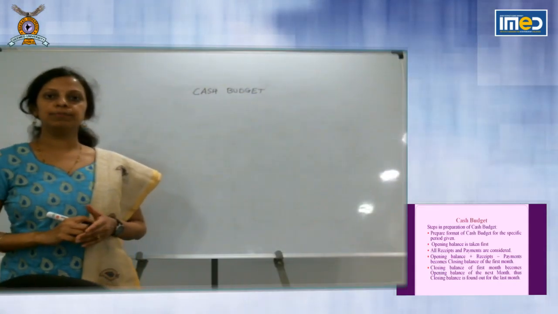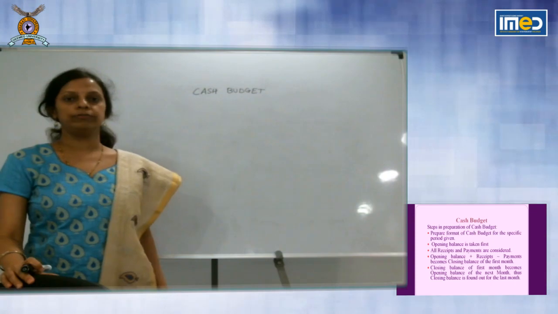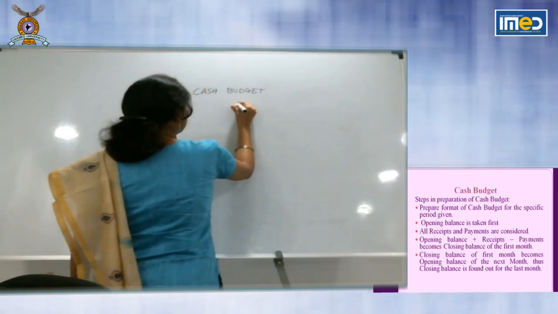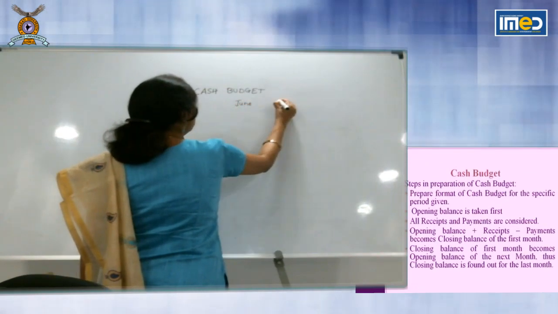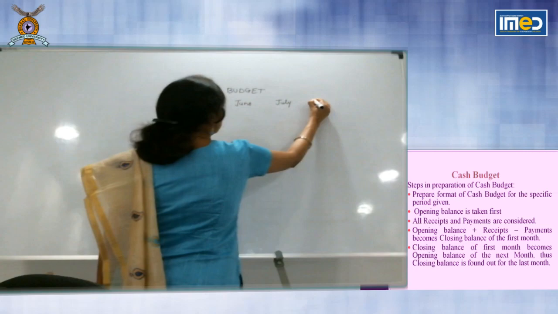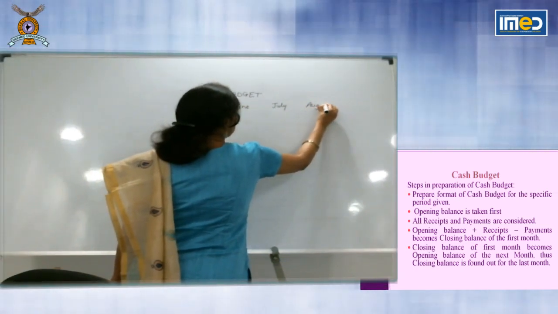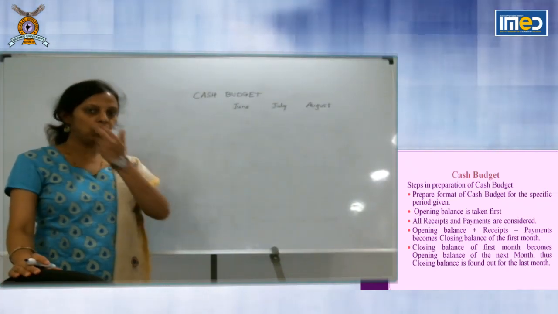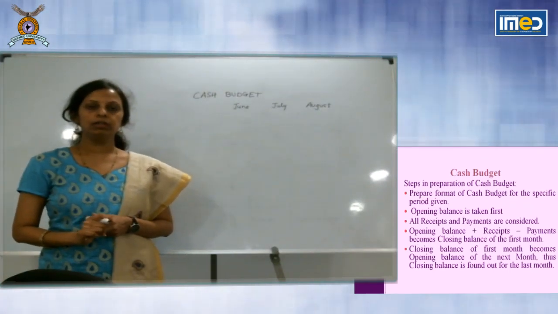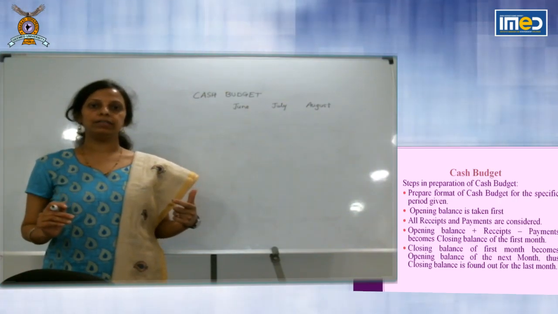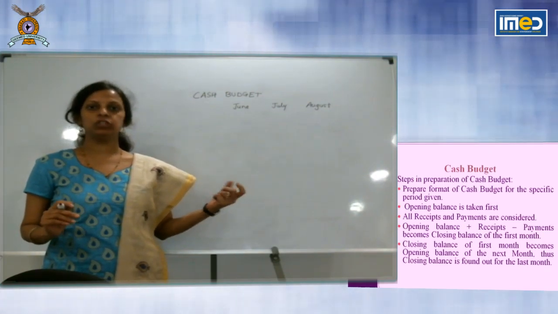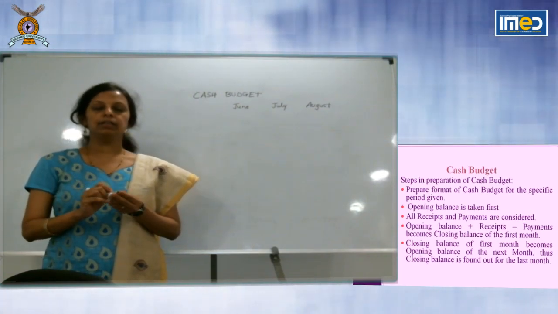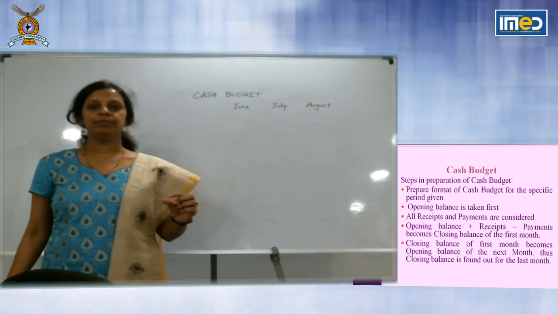Cash budget is prepared for a specific period of time. So now we will take example. If you are preparing cash budget for next quarter, June, July, August, you are preparing it for 3 months. Now, what will be given in the question? In the question, you will be provided with opening balance of cash, then items of receipts, and items of payments. Generally, the items of receipt, first item is sales.